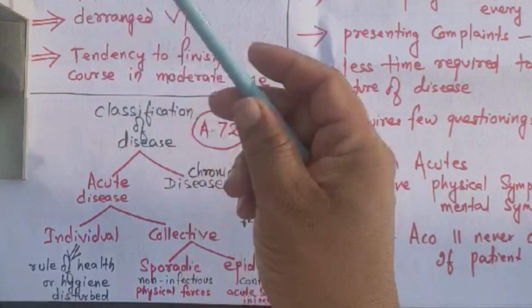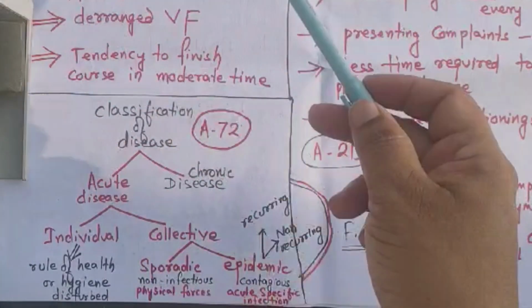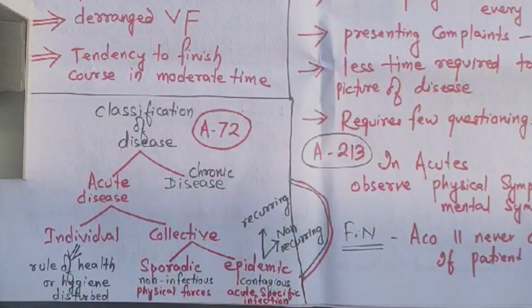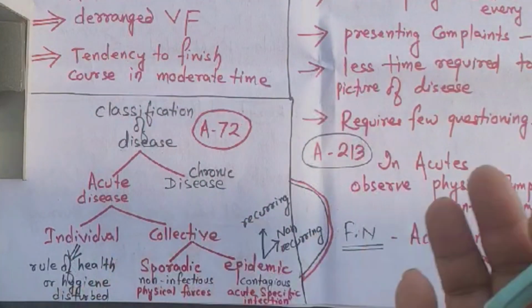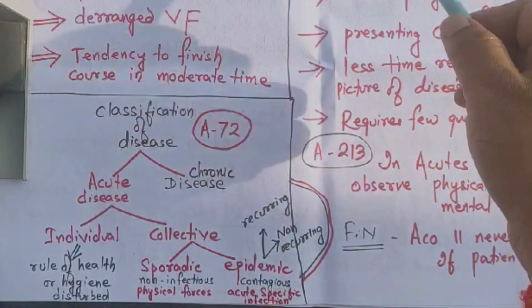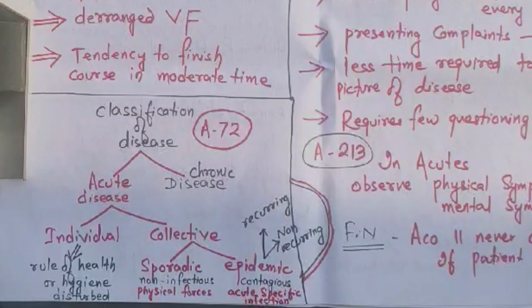So this is about acute diseases. It is there in 72 and 73. What is an acute disease? You can understand: transient, self-limited disease, rapid, morbid, derangement of the vital force, which has a tendency to finish its course in moderate time. And classification of disease, so that you know what is acute and what is chronic. And case taking in acute disease is very easy to take case in acutes, because the presenting